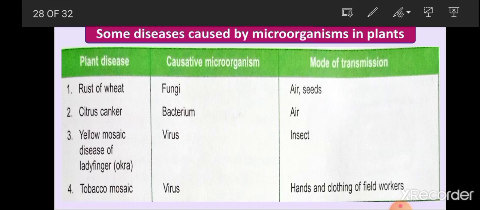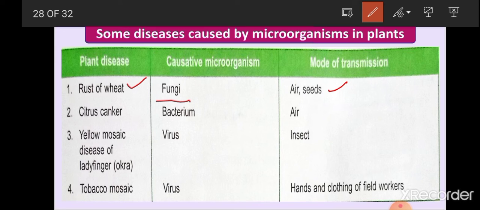Now next one. Next is some diseases caused by microorganisms in plants. So first one is rust of wheat. Rust of wheat is caused by one fungus, that is Puccinia graminis. And one more disease of wheat, that is smut of wheat. That disease also is caused by fungi, and they spread by air and seeds.